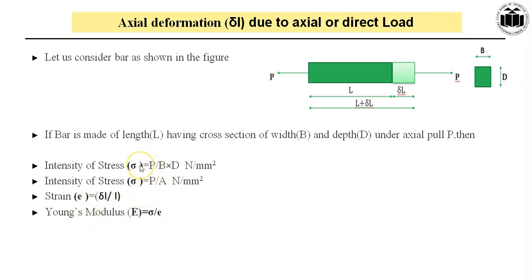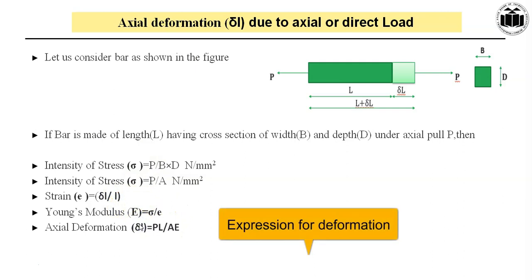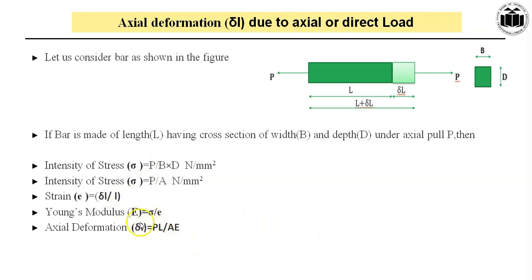So if we arrange these three terms, stress, strain, and modulus of elasticity, we get the expression for deformation as delta L is equal to PL upon AE.